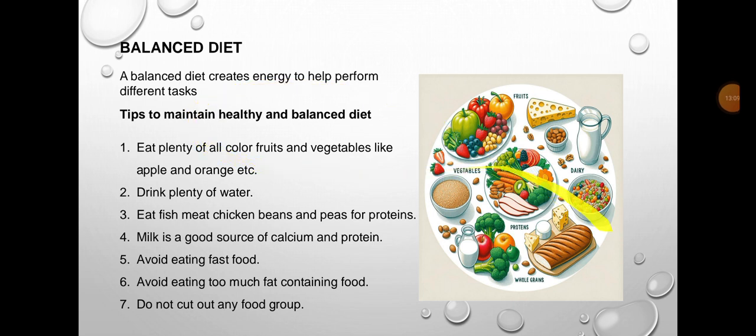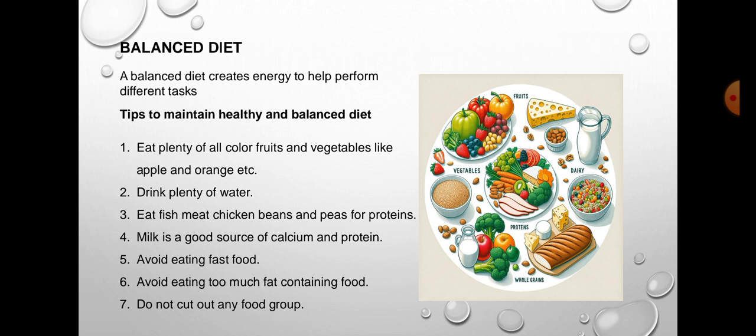Balanced diet. A balanced diet creates energy to help us perform our different tasks. Tips to maintain a healthy and balanced diet: eat plenty of colorful fruits and vegetables, like apple and orange, drink plenty of water, eat fish, meat, chicken, beans, and peas for proteins. Milk is a good source of calcium and protein.